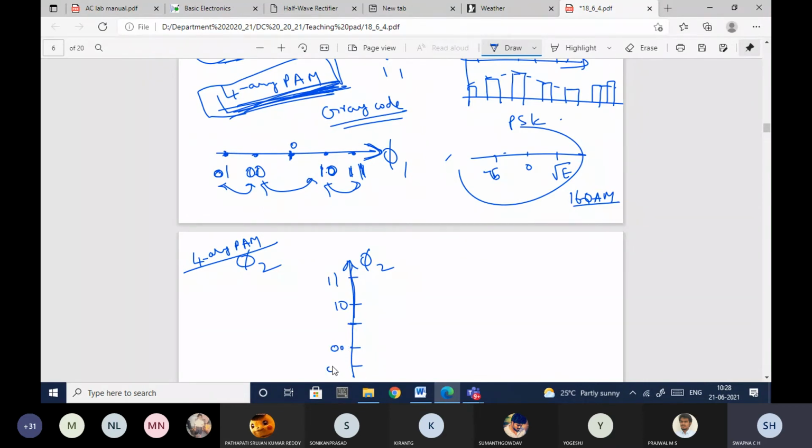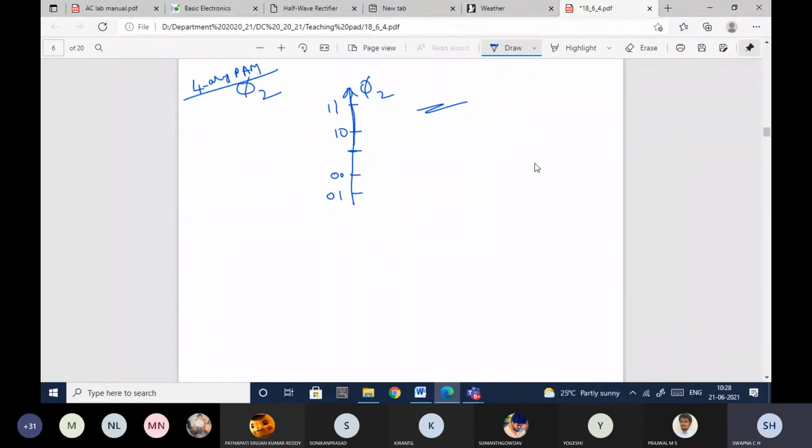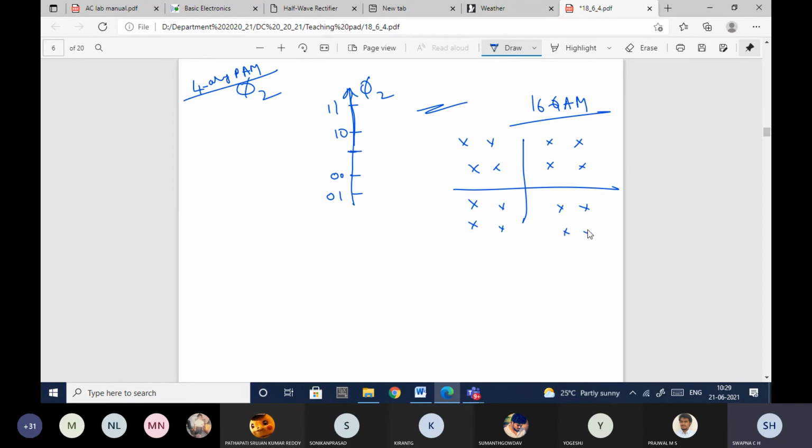Now, using these two, I need to plot the signal constellation diagram. Whatever I'm showing you right now is the procedure to construct 16 QAM. Hope you people are understanding. This is my phi 1 and this is my phi 2. As I've already mentioned, for 16 QAM I'll have four message symbols in the first quadrant, four in the second quadrant, four in the third quadrant and four in the last quadrant.